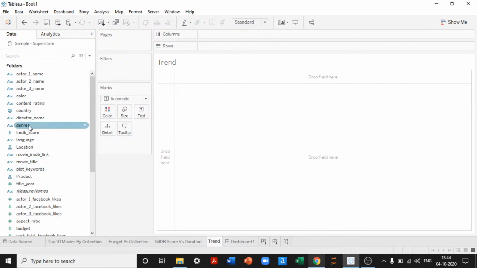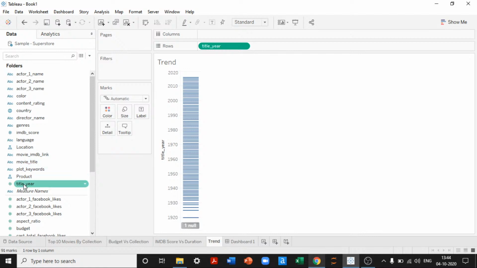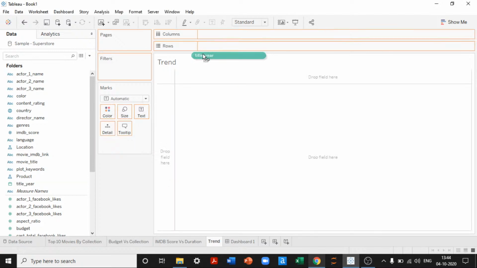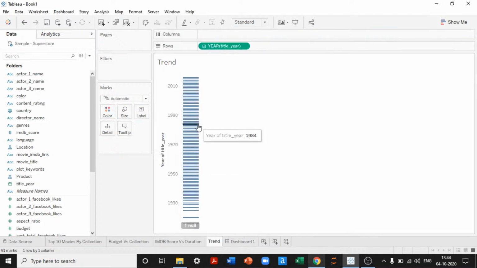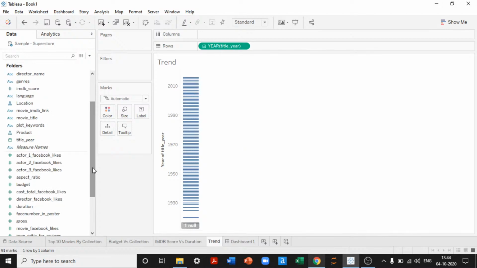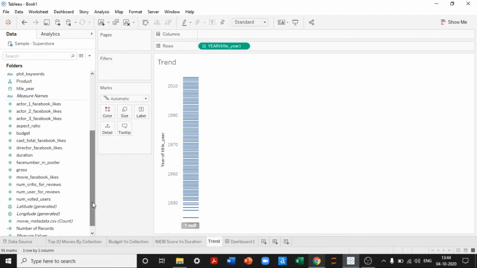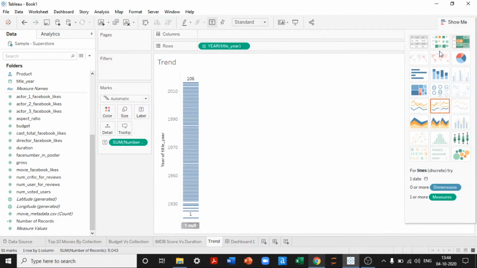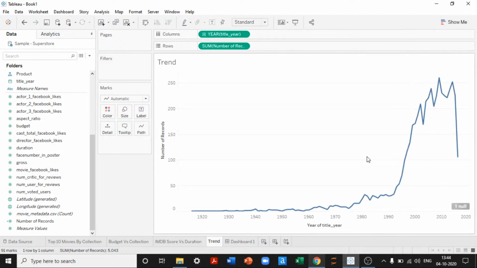I would like to plot the year dimension. This is actually date. I've converted that into data type date, and let's see what happens. Starting from 1922 to 2020, we have information. Now what I'll do is I will see the number of movies that got released each and every year. Create a line chart out of it.